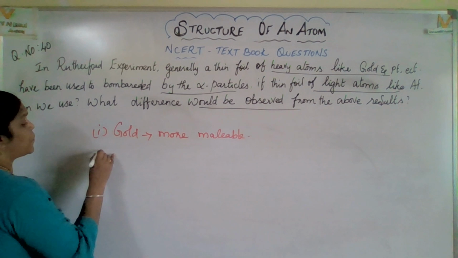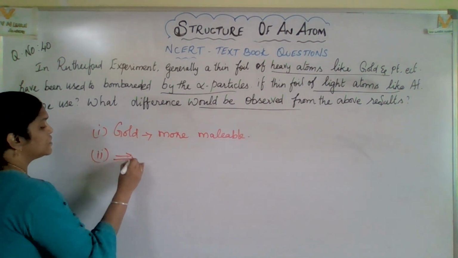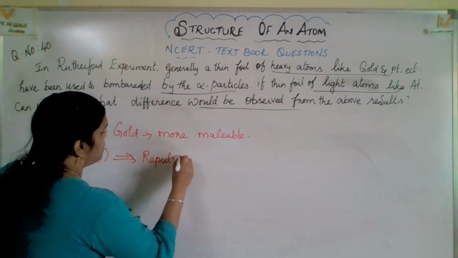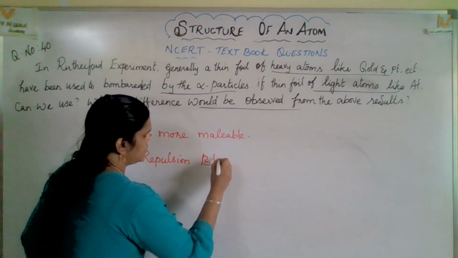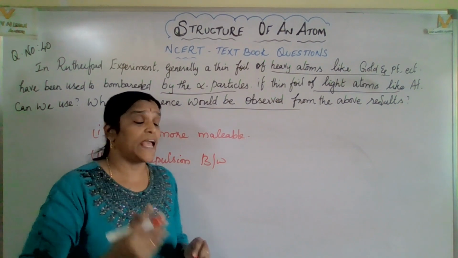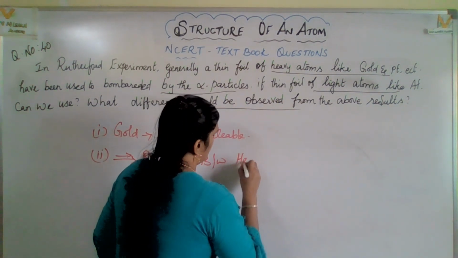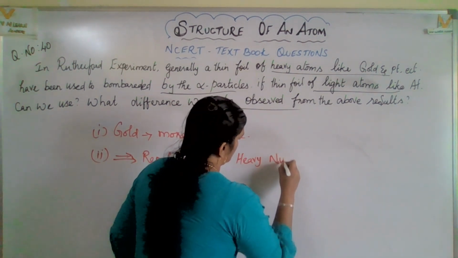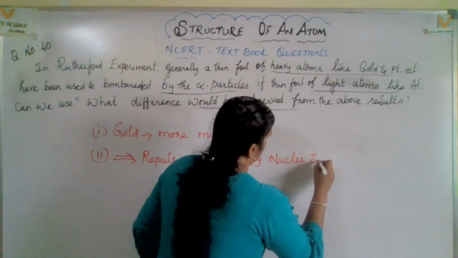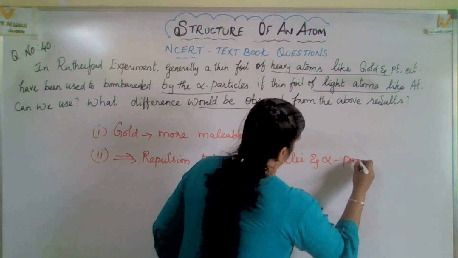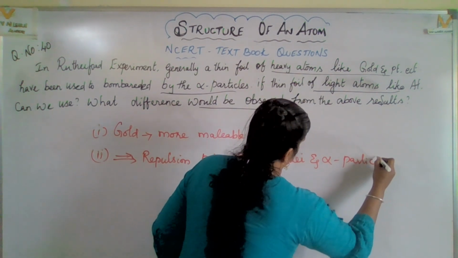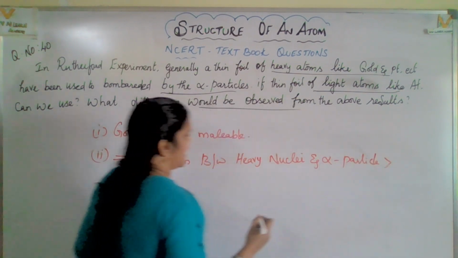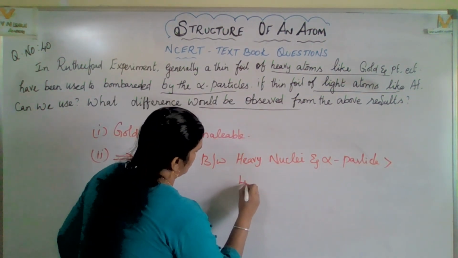And the second point, repulsion between heavy nuclei and alpha particle is greater than between light nuclei and alpha particle.